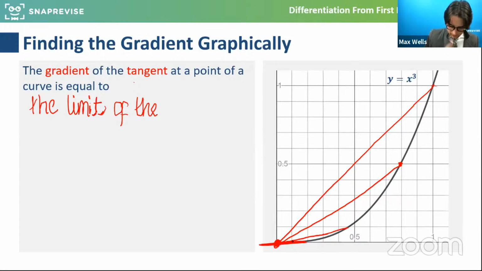So you might be thinking, at this point the gradient would be 0, but we might want to do that at various points on the curve. So what we're doing is looking at the limits of the gradients. As we close the gap, the change of y over change of x is essentially what we're finding. We're going to explain this a bit more on the next slide.